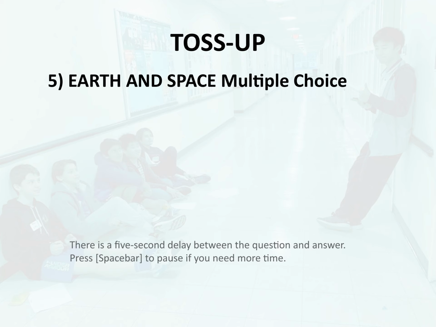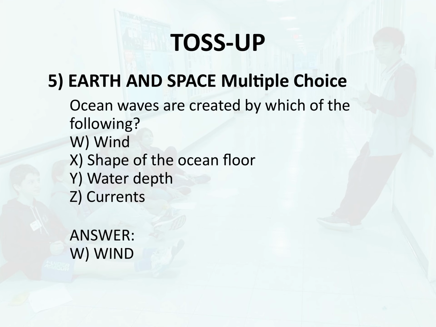Toss-up 5. Earth and space. Multiple choice. Ocean waves are created by which of the following? W. Wind. X. Shape of the ocean floor. Y. Water depth. Z. Currents. Answer. W. Wind.